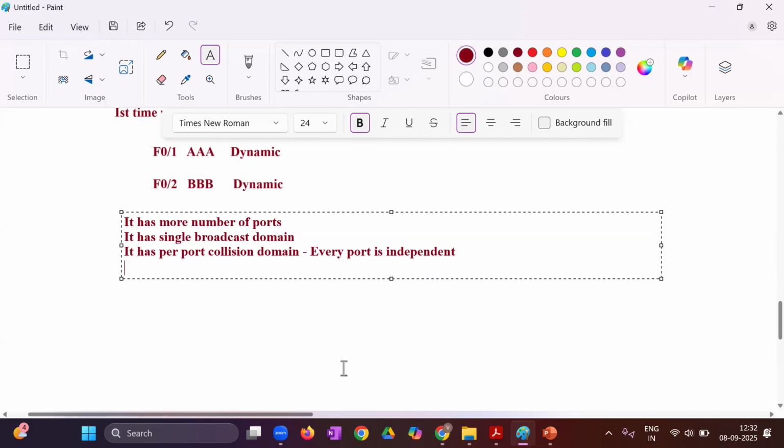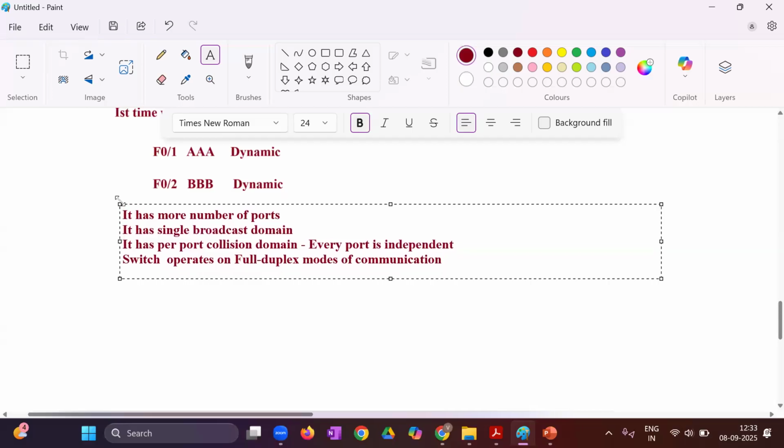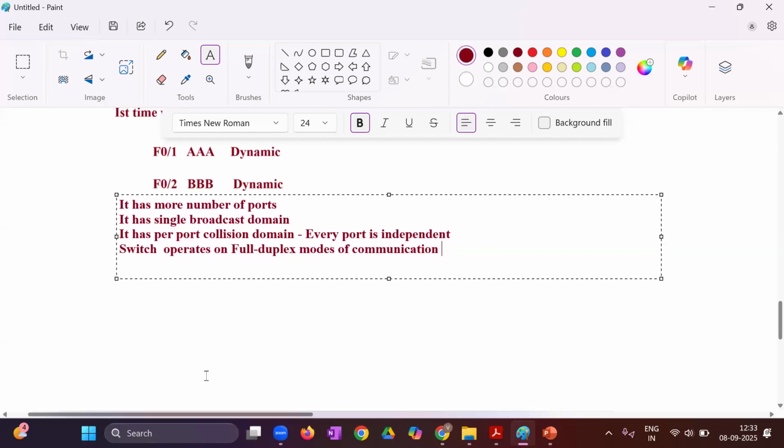And that's why you have to write here that it operates on full duplex mode of communication. What you will write? Switch operates on full duplex modes of communication. These are the features of the switches, right? Any questions, any doubt?